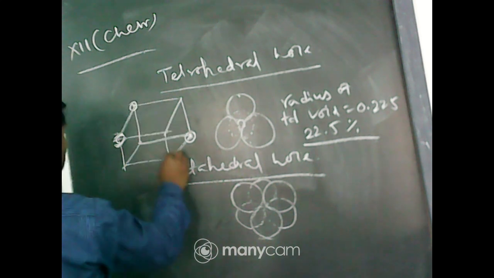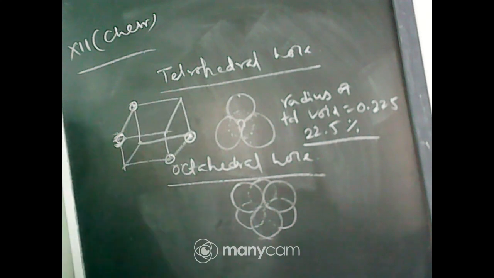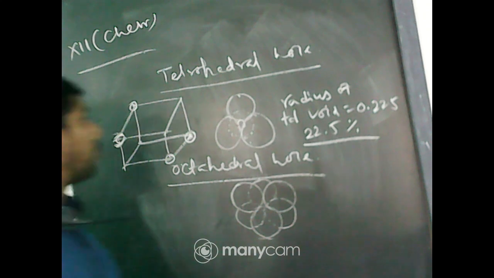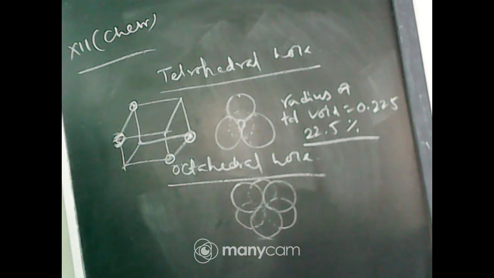So, these are the opposite corners. Okay. Now, this is the point. Now, it seems like a triangle, but when we repeat the layer, then it will form the tetrahedron in this case. And in case of octahedral voids,